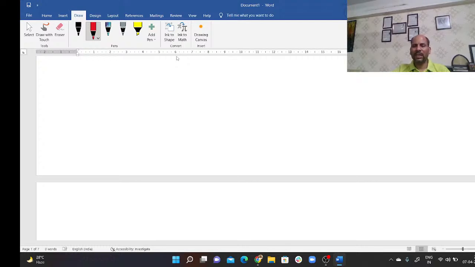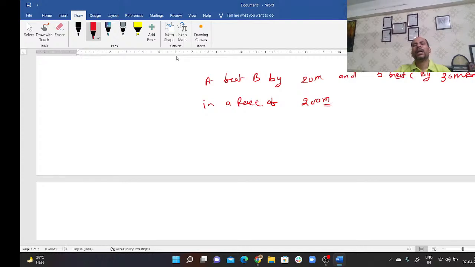There are certain more questions, like one question we found based on a race: A beat B by 20 meters and B beat C by, let's say, 30 meters in a race of 200 meters. Now they'll ask you by how many meters A will beat C. That is a very common and normal question.